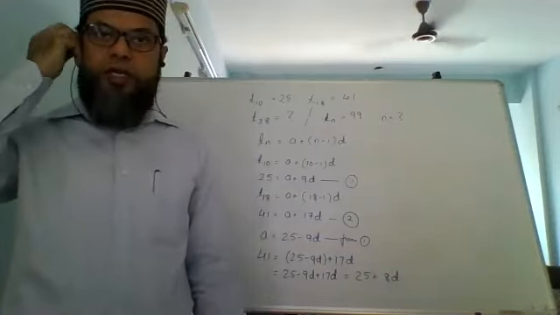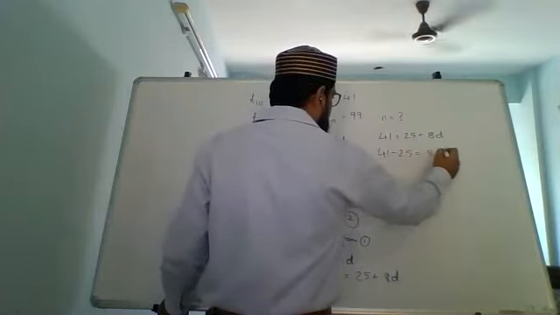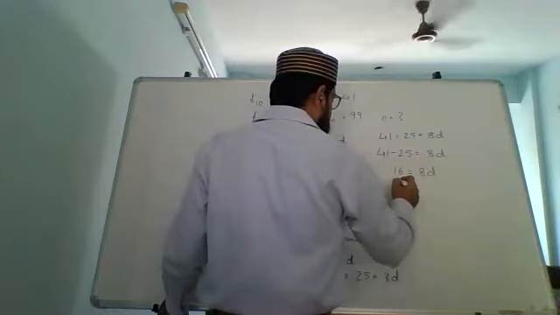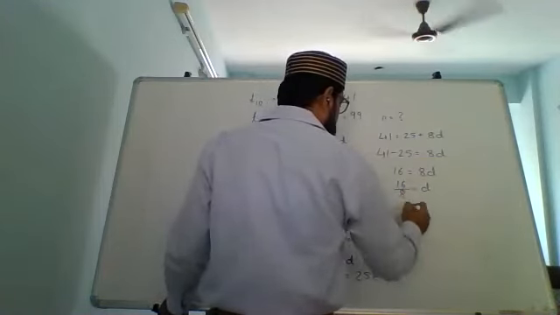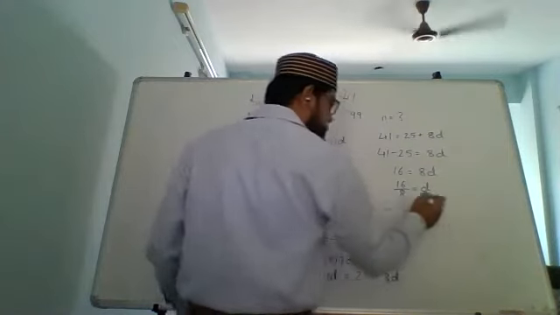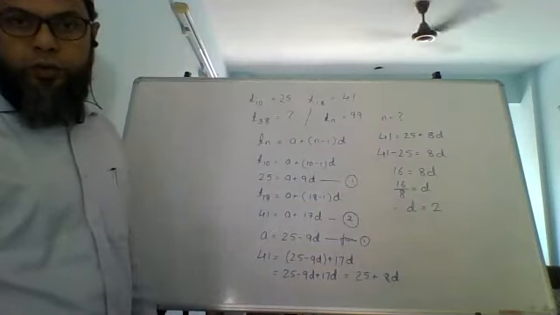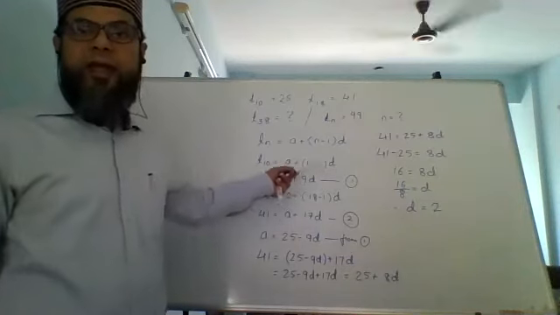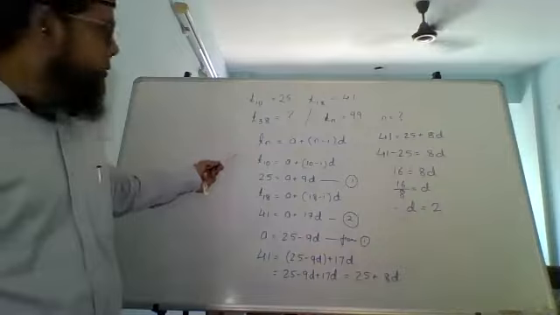Shift this 25 to this side. 41 minus 25 equals 8D. 16 equals 8D. 16 upon 8 equals D. Therefore, D equals 2, capital D. Copy till here. Using this value, you are going to find A. We'll get disconnected any minute, any moment. Till that time, copy this.